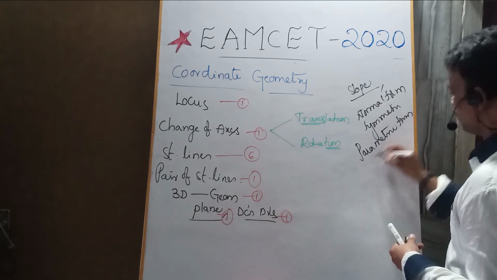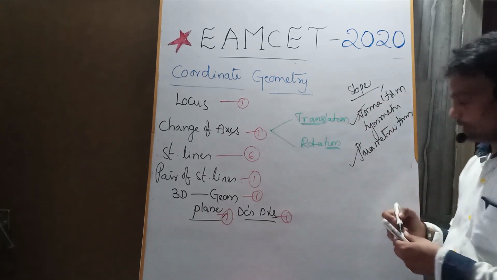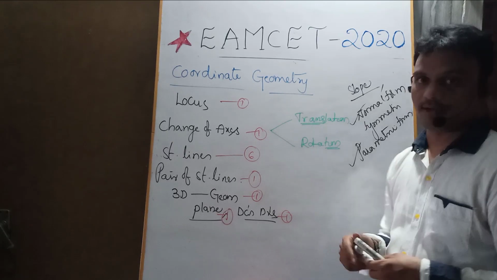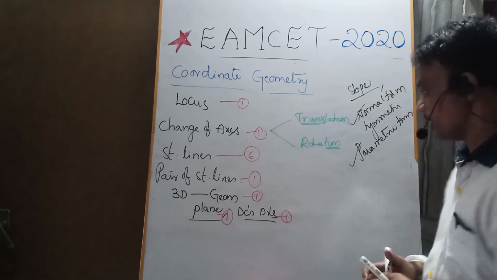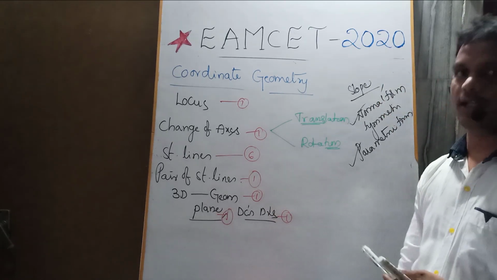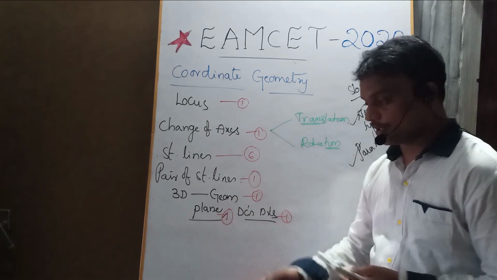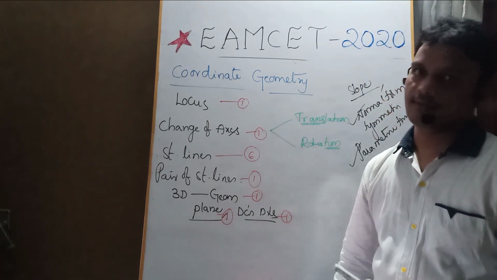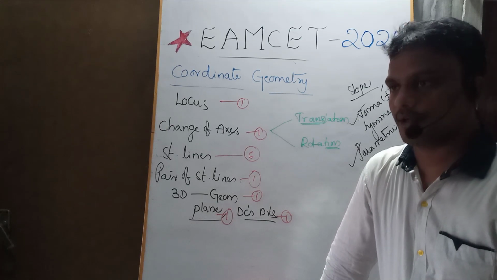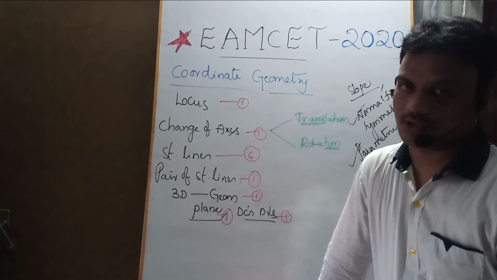Please focus on normal form and particularly parametric form. Coming to concurrent lines, please focus on the conditions for concurrent lines: the family of concurrent lines, a general form of a line which belongs to the concurrent family, L1 plus lambda L2 equals 0.